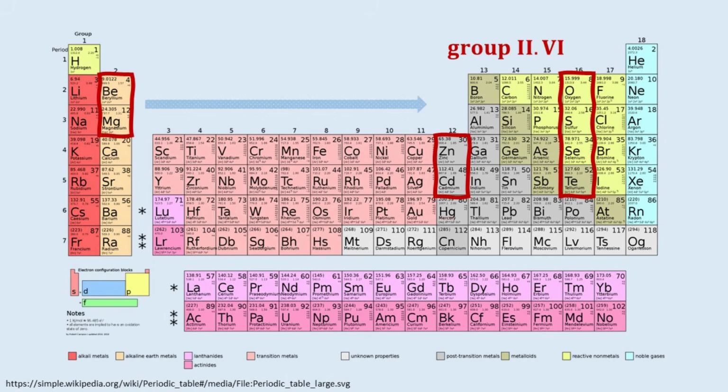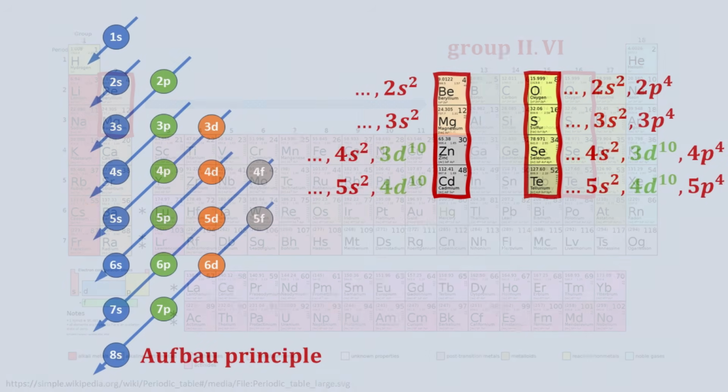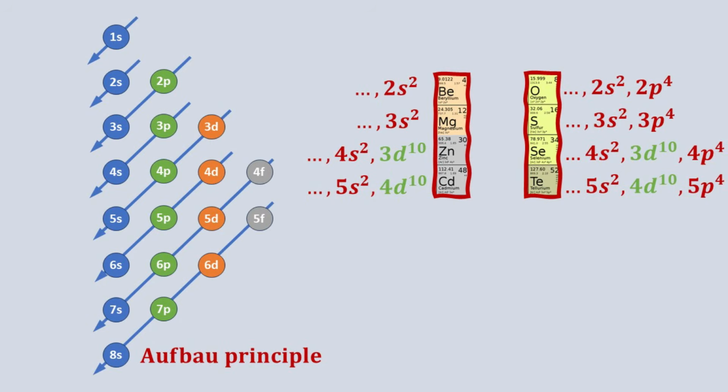We can of course extend this idea further to the group 2 and 6 elements. Herein the group 2 elements consist of beryllium, magnesium, zinc, and cadmium, which all have 2 valence electrons in the s orbitals. Since the group 2 elements all have empty p orbitals in the next energy ladder, while the group 6 elements have 2 valence electrons in s orbitals and 4 in p orbitals, they on average also have 2 valence electrons in the s orbitals and 2 in the p orbitals.